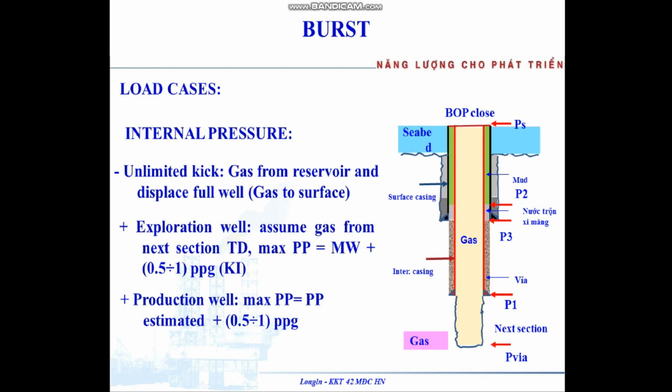For a production well, max pressure, we assume max pore pressure equals the pore pressure estimated minus 0.5 to 1 ppg.